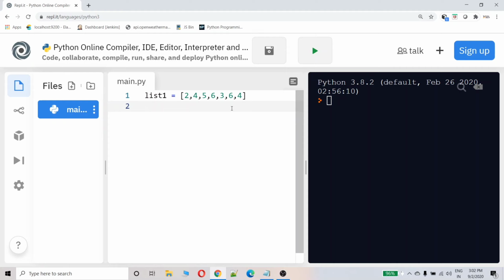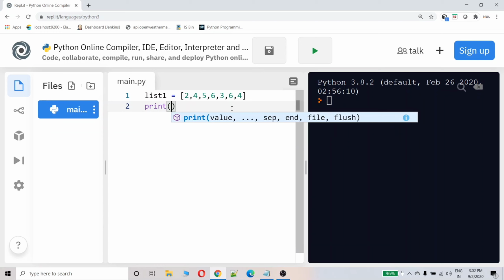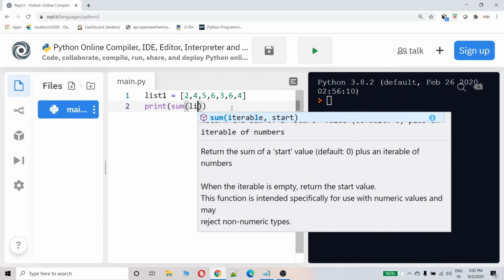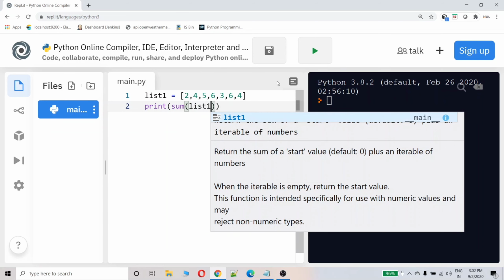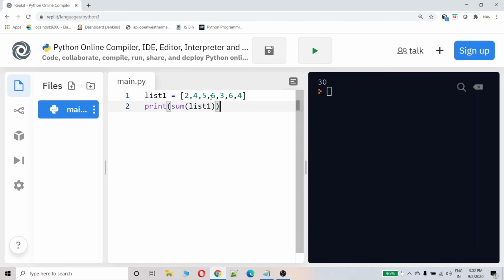For this we can use the sum function. Print sum of list1. Now you can see this is a simple way of getting the sum, but the interviewer may ask you not to use sum. That time what you need to do, you can use the for loop.